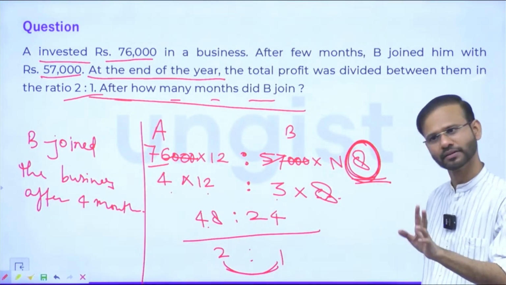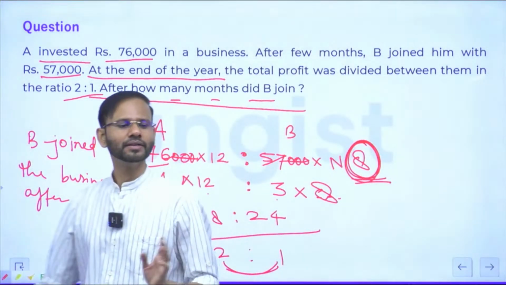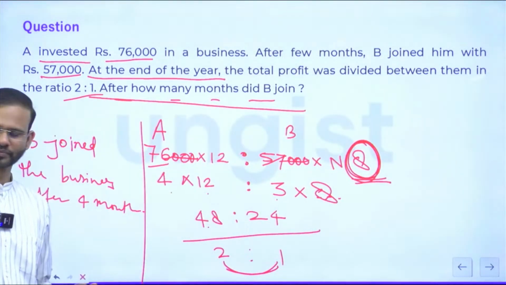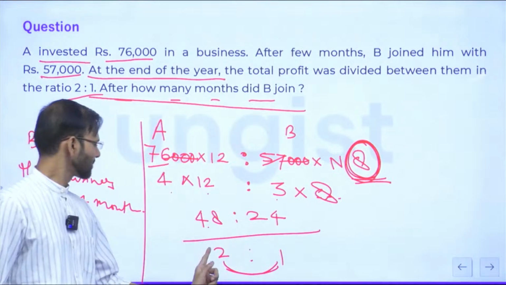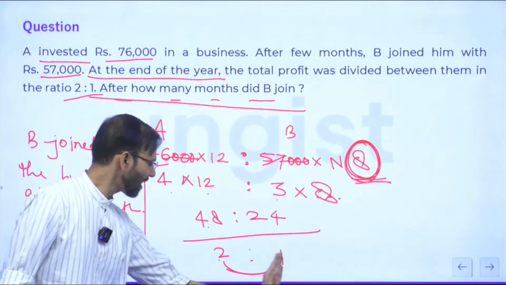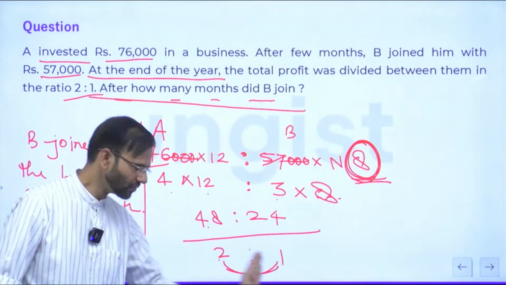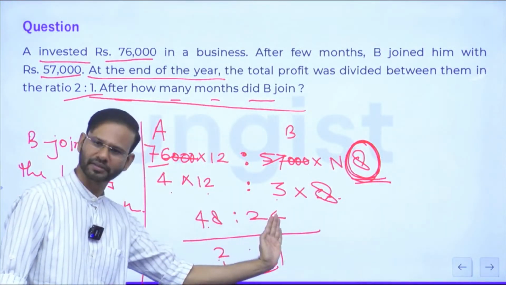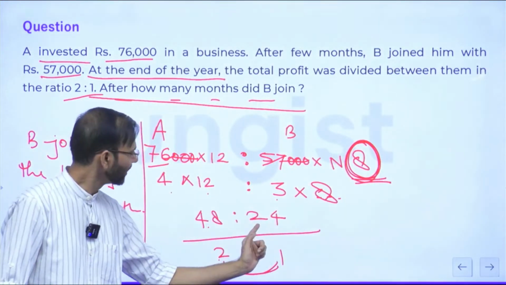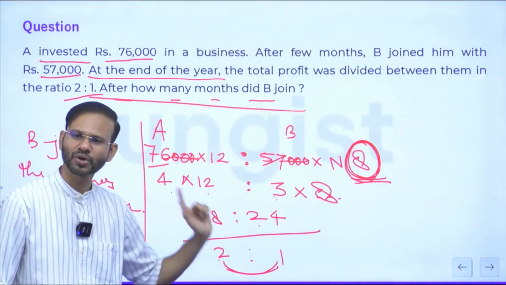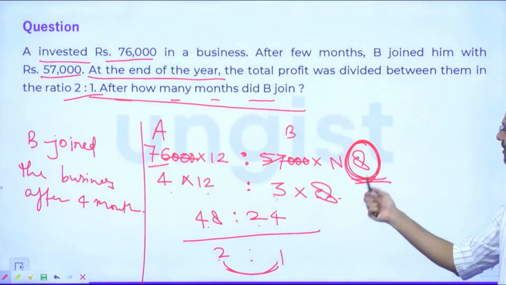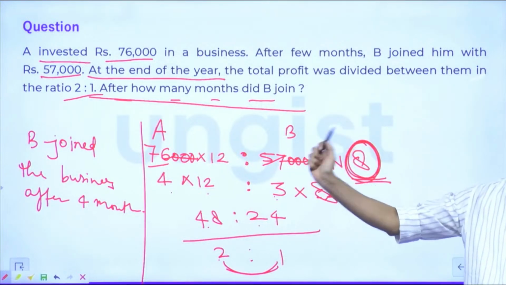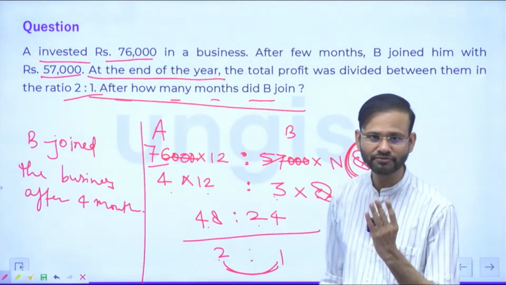Right? Clear? Okay. Give me any doubt. Guys, any other confusion? See, this is 2:1. So this is half of 2, right? 1 is half of 2. So half of 48 should be coming here. Half of 48 is 24. 3 into something will give you 24. So what will that be? 8, right? So B was there in the business for 8 months. It means he must have joined after 4 months. So the final answer is 4 months, guys.